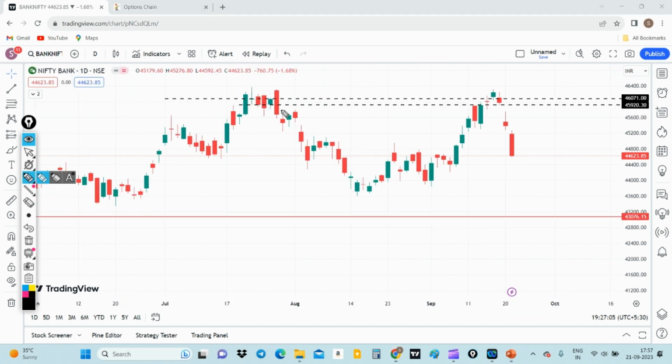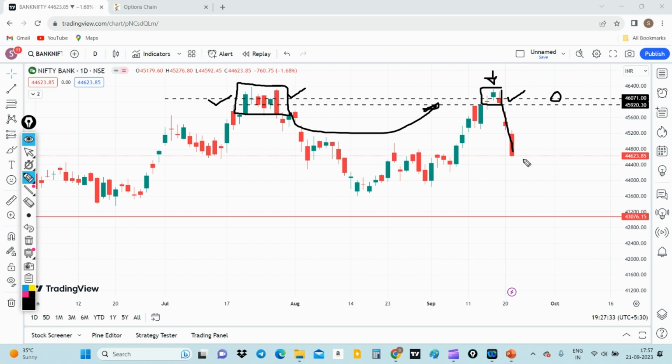Nifty Bank, if you see, we had discussed that there was a consolidation at the all-time high, and we were discussing this zone when we were doing the market analysis on a weekly time frame. I had suggested that there would be a consolidation, because previously the same historical pattern was developed. Similarly, it formed a doji kind of candle at the top, and then we have seen a huge correction from almost 46,000.